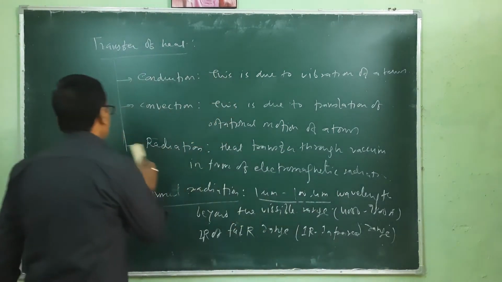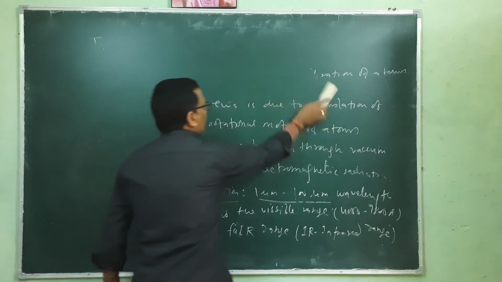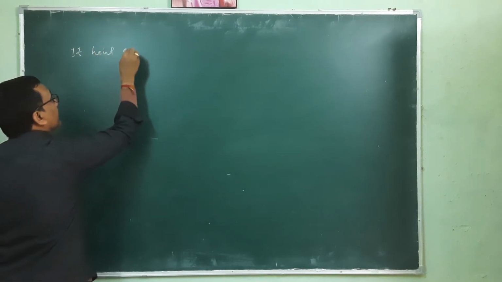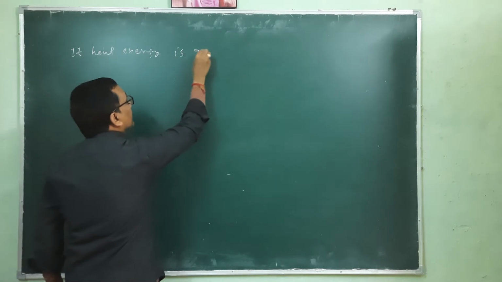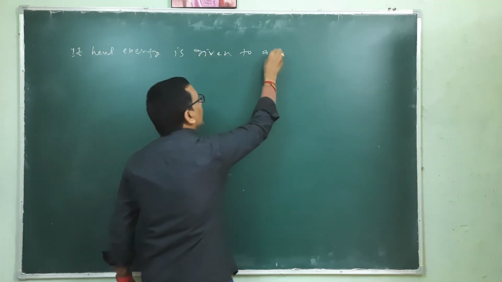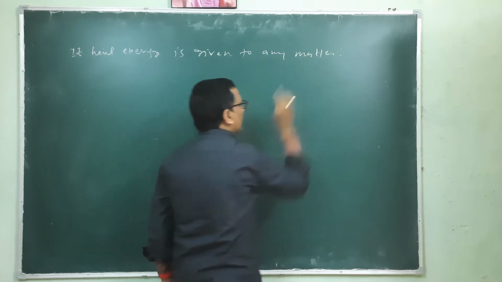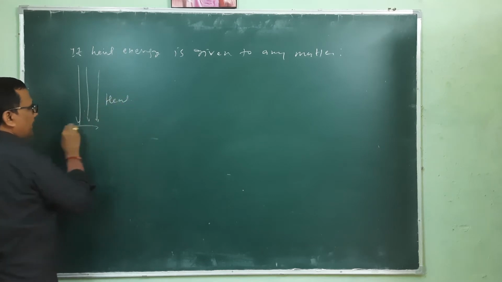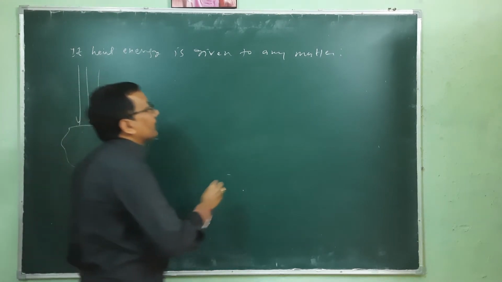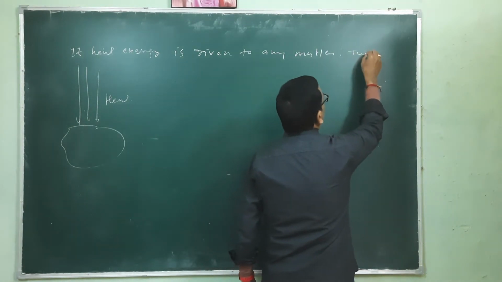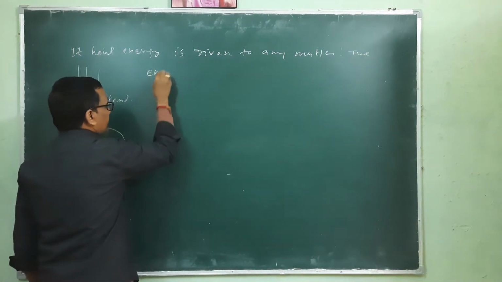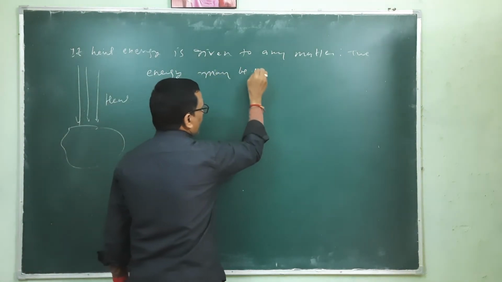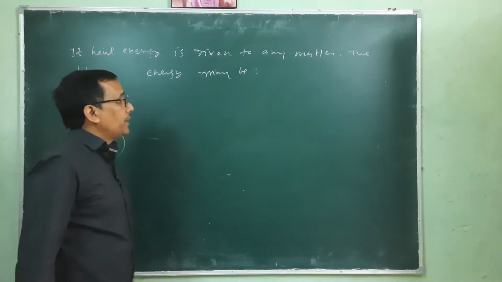Okay, so if heat energy is given to any material, any matter, any substance, then the energy may be used in three forms.